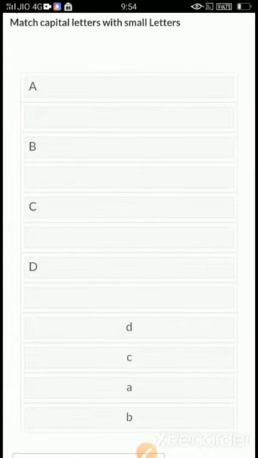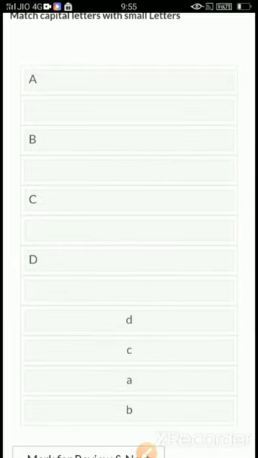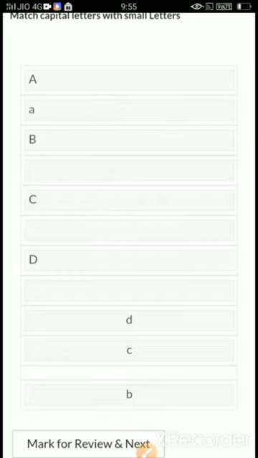This is very important. Please check how I am doing. I have to match capital letter with small letter. Capital A is there. On the top all capital letters are there. The bottom all small letters are there. Capital A. What I'll do, you see, I am dragging this small a, and I will adjust here.